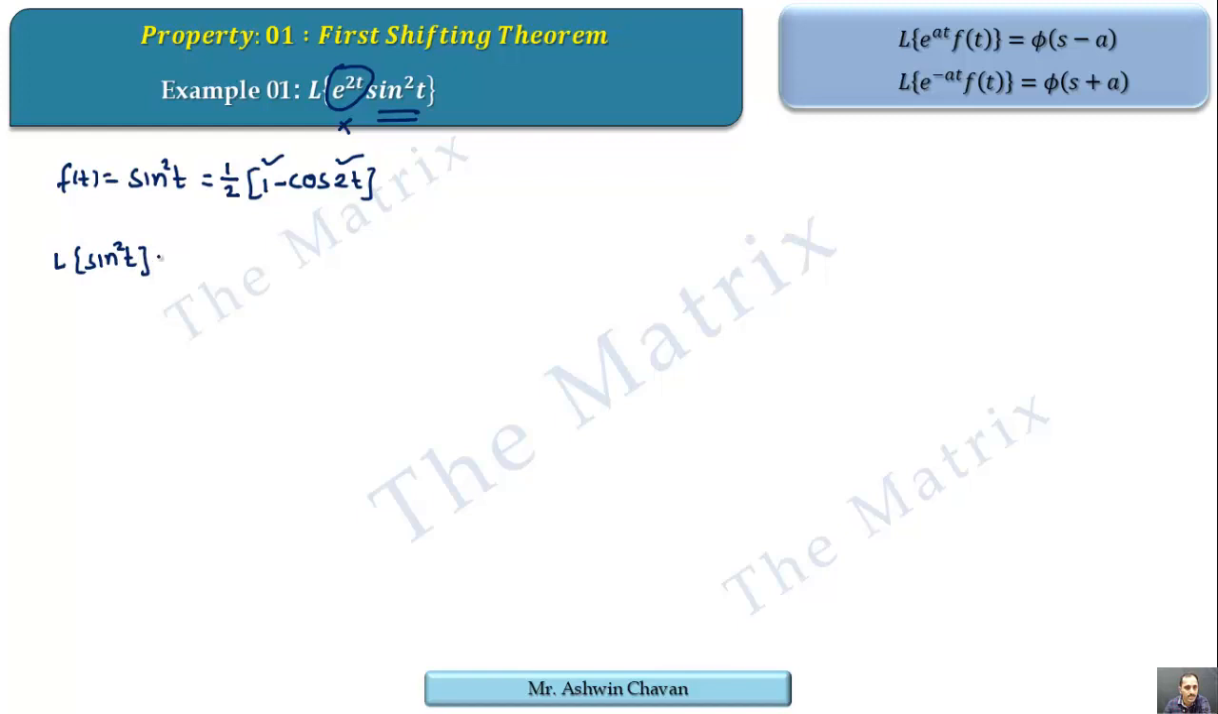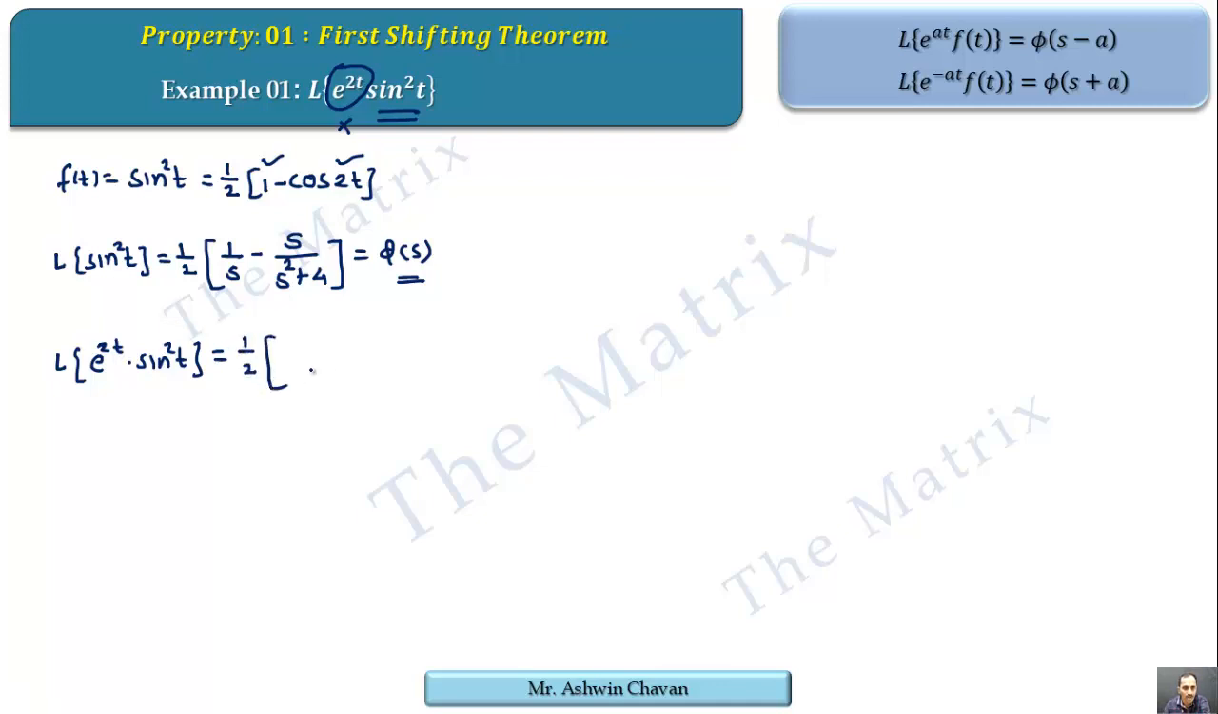That is, the Laplace of sine square t is half of the Laplace of 1, which is 1 by s, minus the Laplace of cos 2t, which is s upon s square plus a square. So a is 2 here, that's why 4. Once this is done, this is nothing but our Laplace of f of t, and we know its notation is phi of s. So the left side is now attached with the current property, that is e raised to 2t, and its effect is to be given on the right side. And what is the effect? Every s of phi of s is replaced by s minus a. a is 2 here, that's why s minus 2.